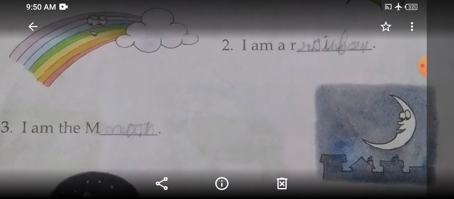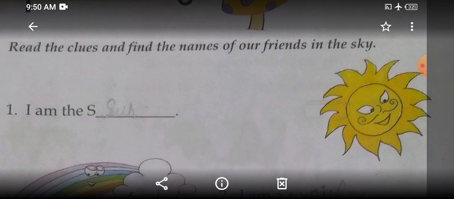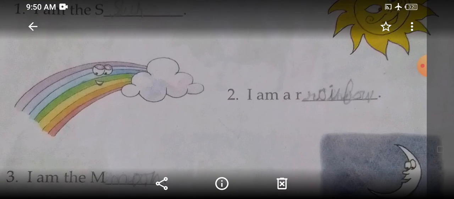Now let us do the quick recap. Okay. So first picture, he is a yellow bright sun. So I am the sun. So I hope you have written this. S-U-N, sun. Then we go to the next picture. The next picture is a beautiful rainbow. Yes, children? Yes, I am a rainbow.